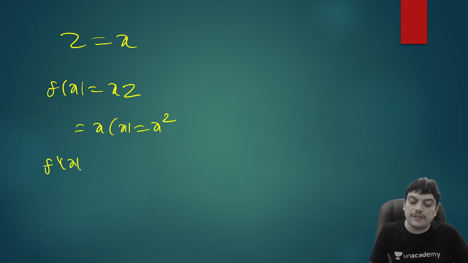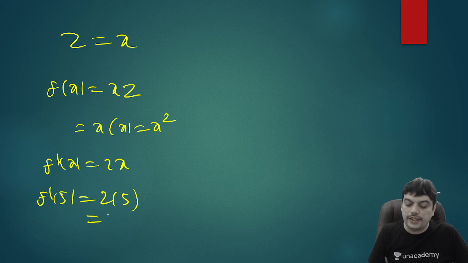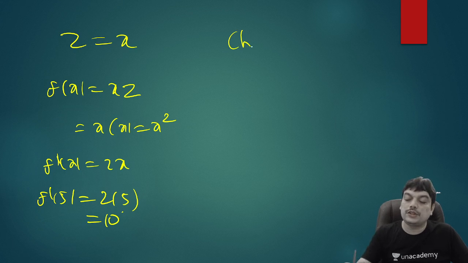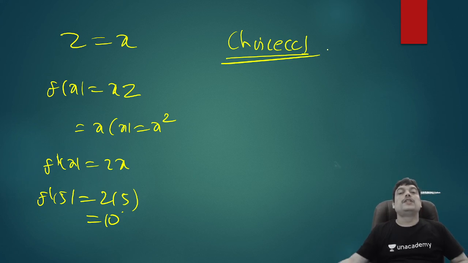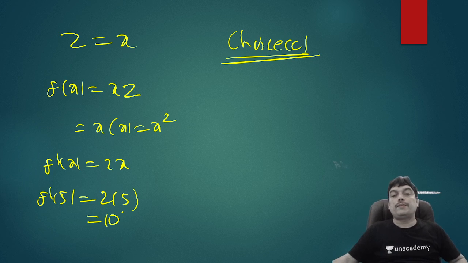So f dash x is therefore equal to 2x. And once you know this, what is f dash of 5? It should be 2 into 5. So answer has to be 10. So that means choice C will be the correct answer. So with this, we can conclude the problems related with derivatives of infinite series.